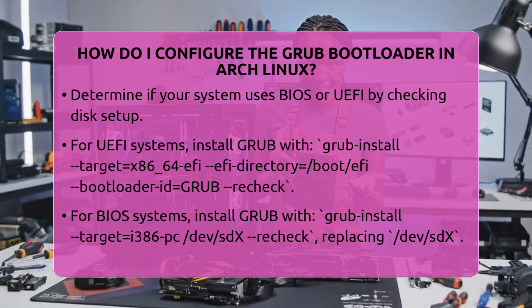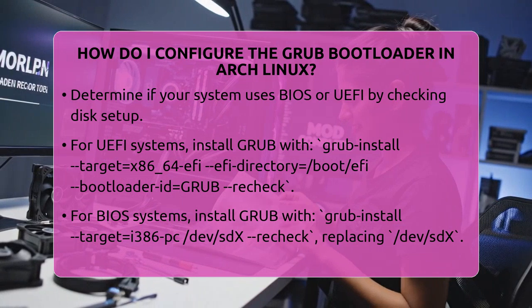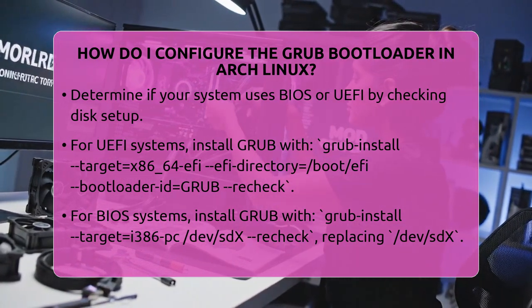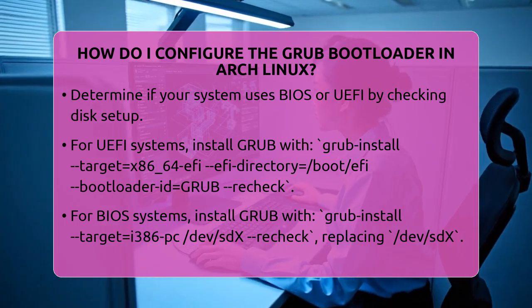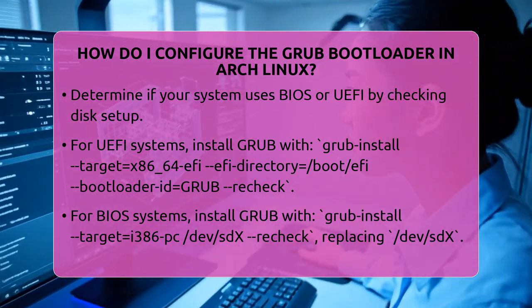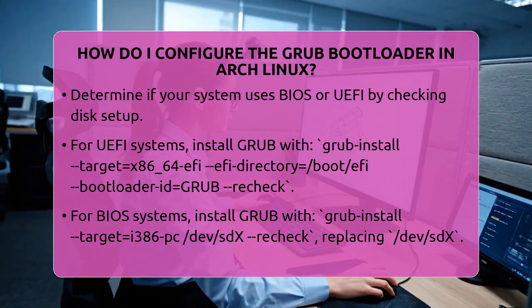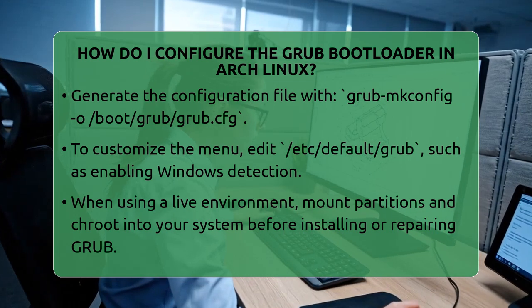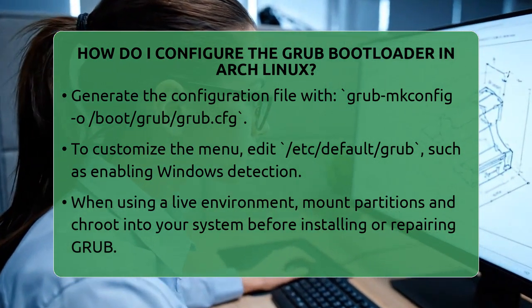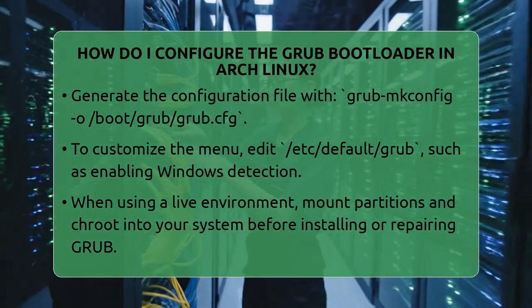For BIOS systems, the command is grub-install --target=i386-pc /dev/sdX --recheck, replacing /dev/sdX with your actual disk, like /dev/sda. This installs GRUB to the master boot record of your disk. Once installed, you need to generate the configuration file. Run grub-mkconfig -o /boot/grub/grub.cfg. This scans your system for kernels and other operating systems, then creates a menu for you.